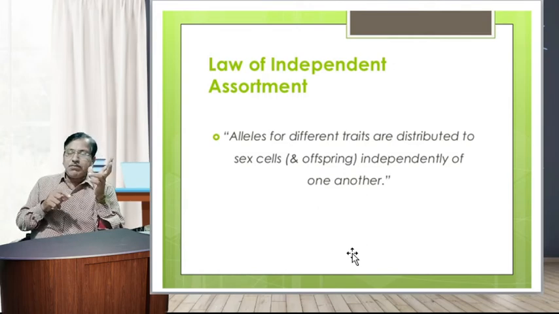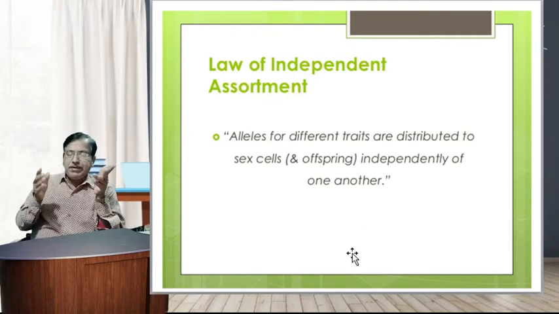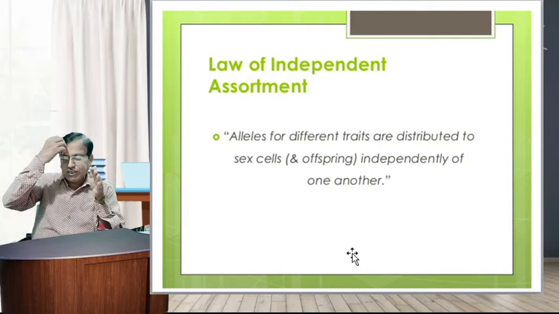That is the mechanism of independent assortment. Parent P: homozygous yellow round seeds, capital YY capital RR, and homozygous green wrinkled seeds, small yy small rr. The genotypes in gametes are capital Y capital R, and small y small r. The F1 hybrid is capital Y small y, capital R small r, that is heterozygous yellow round.